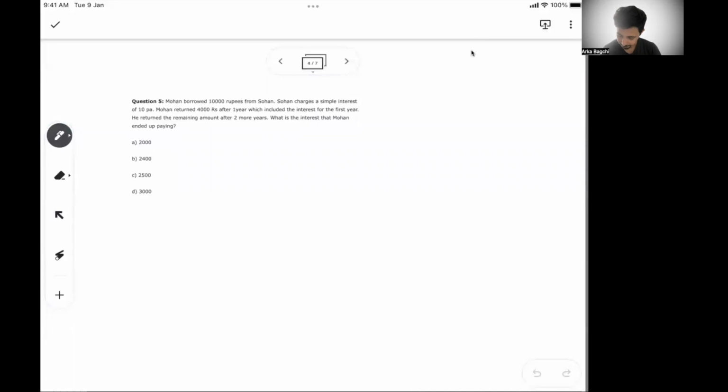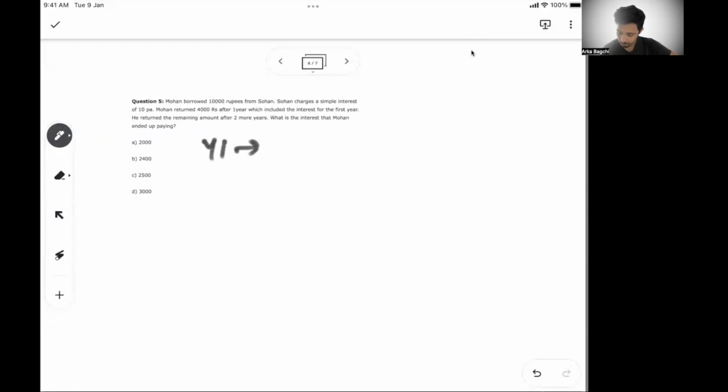This is visible, yeah. Mohan borrowed 10,000 rupees from Shohan. Shohan charges a simple interest of 10% per annum. Mohan returned 4,000 after year 1 and included the interest for the first year. He returned the amount after 2 more years. What is the interest? Okay, so what is happening? Don't get confused by too many areas. Just start from the very basics.